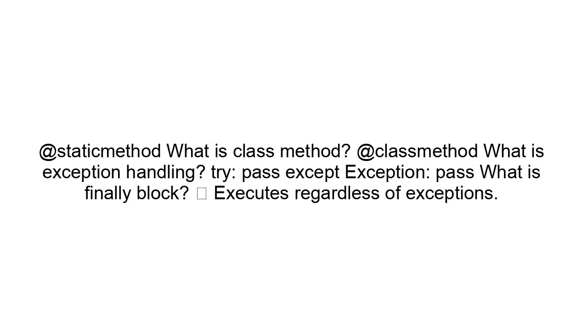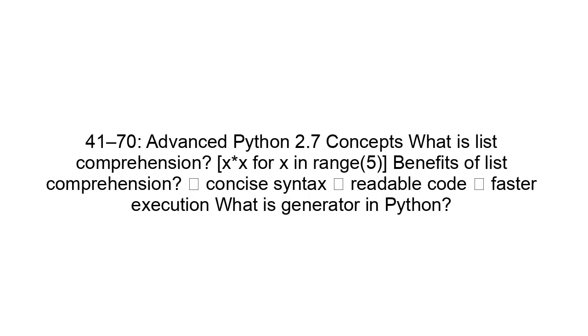@staticmethod. What is a class method? @classmethod. What is exception handling? try: pass except Exception: pass. What is the finally block? It executes regardless of exceptions. 41 to 70. Advanced Python 2.7 concepts. What is list comprehension? [x*x for x in range(5)].